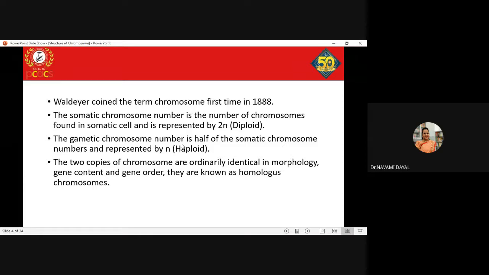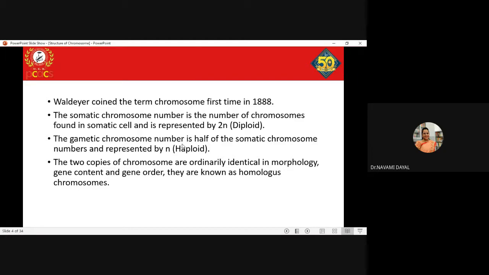Because the pair is considered to be homologous chromosomes. One is coming from the mother, the other is coming from the father. So they are not completely identical, and more or less they will have the same gene content. Okay, they may have the same order of the genes, and the morphology of both chromosomes.